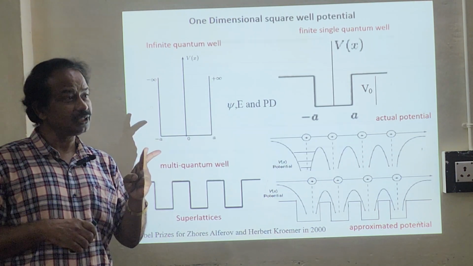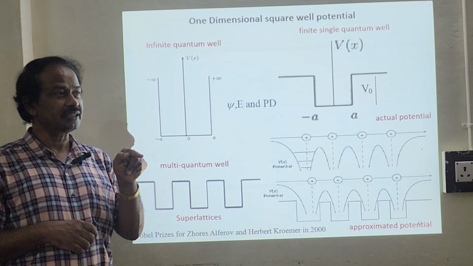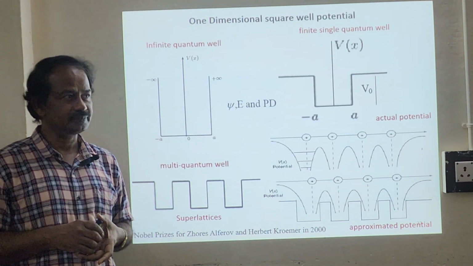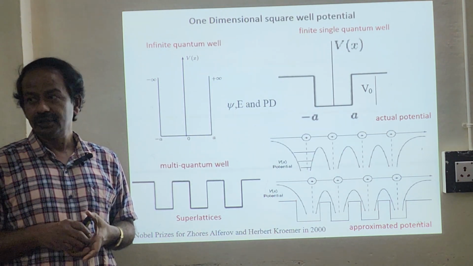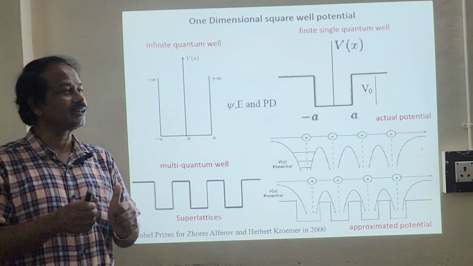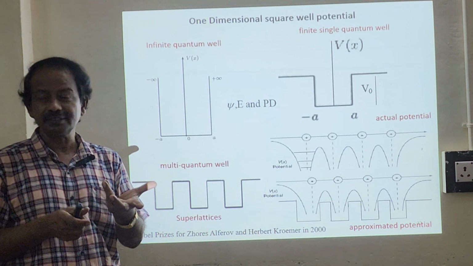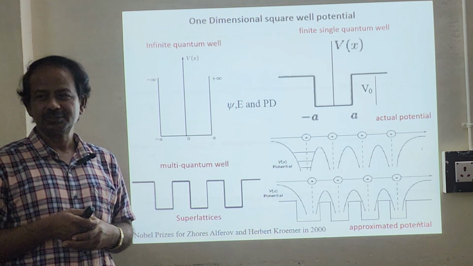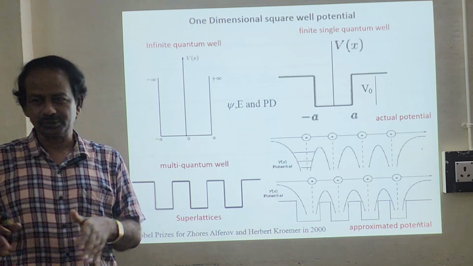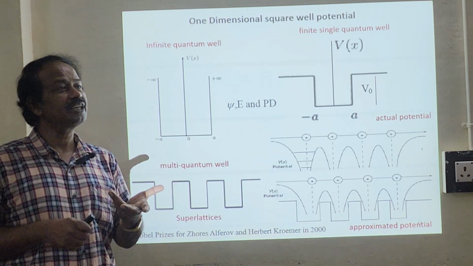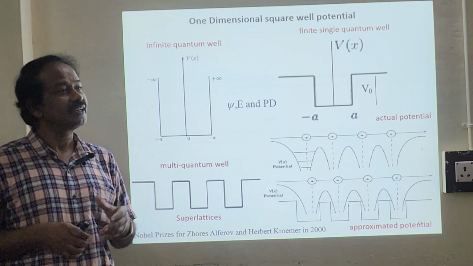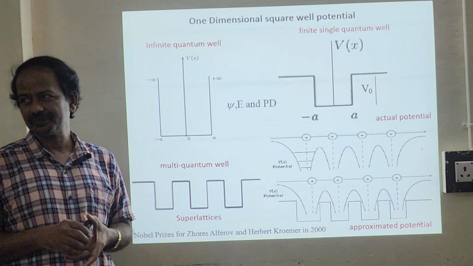Similarly, you can restrict in 2 directions so that the electron or a quantum particle can move in a single direction. It's called a quantum wire. You can restrict in all the 3 directions so that the electron or a quantum particle cannot move in any of the 3 directions. What we call this is quantum dots. So quantum wells exist, quantum wires exist, quantum dots also. Put together we call this low dimensional semiconductor physics. Sometimes we call this nanophysics, reduced dimensional systems.